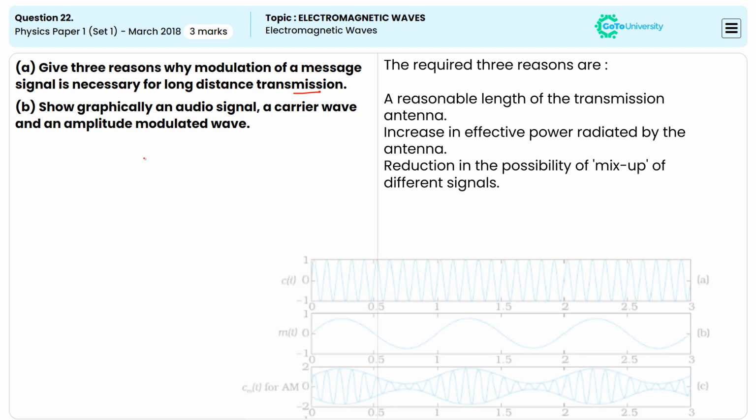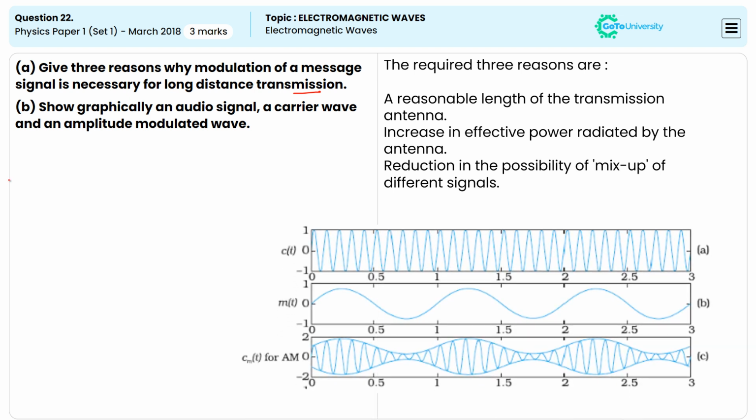And this is a typical graph of an audio signal, a carrier wave and an amplitude modulated wave signal.